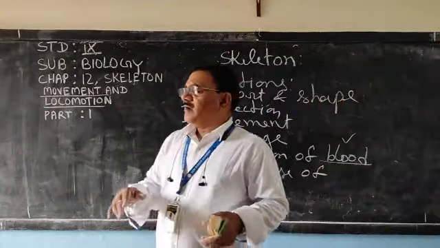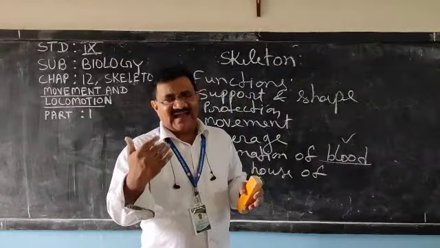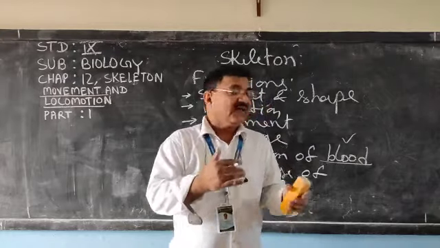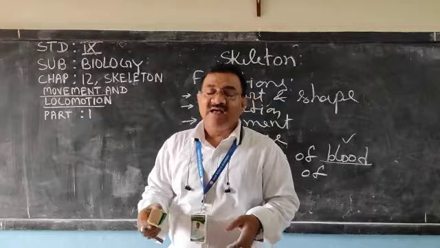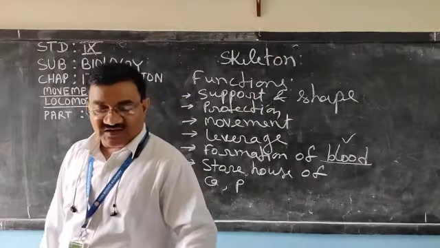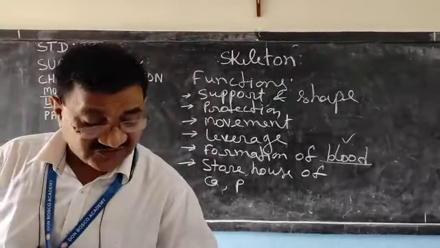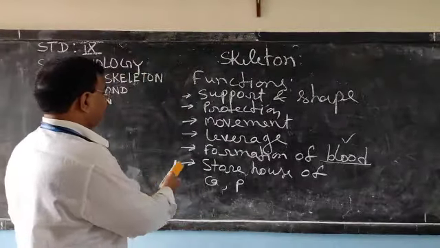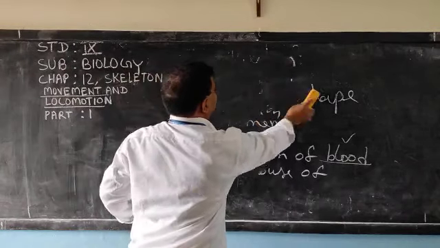Our bone contains calcium and phosphorus, and whenever calcium and phosphorus is required by another part of our body, this bone supplies it. This skeleton supplies calcium and phosphorus. So that part is clear. So what are the functions of bone? We have understood. What are the functions of a skeleton? We have understood.